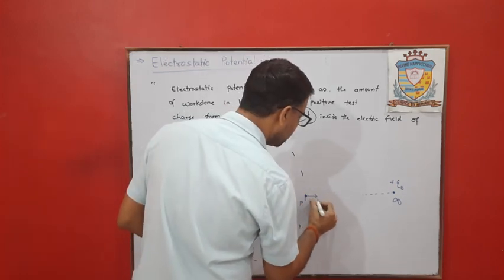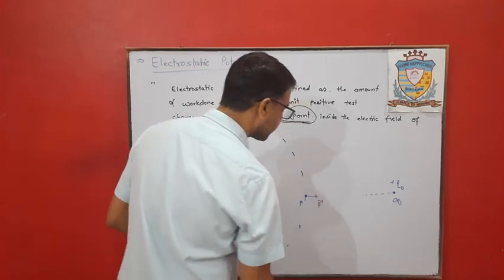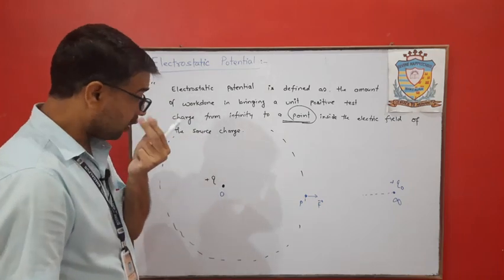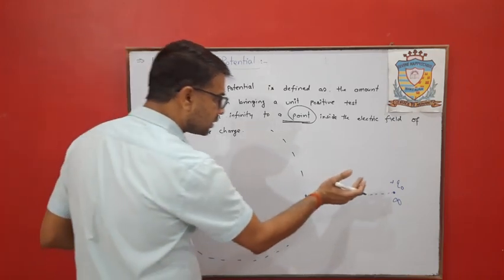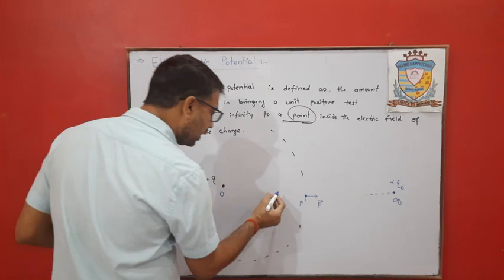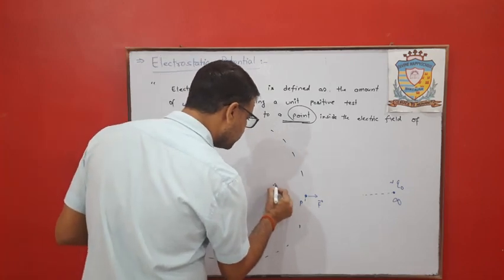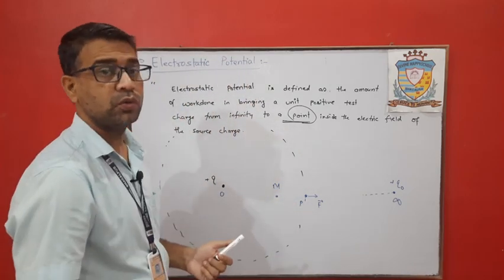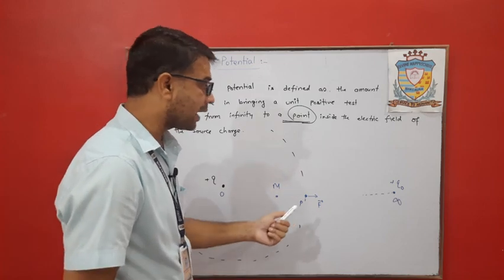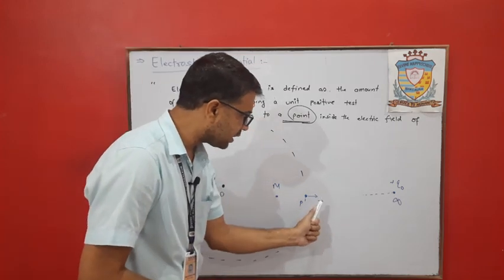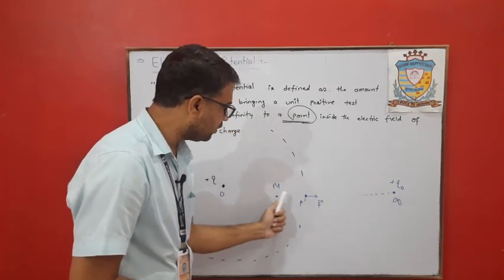So this is the direction of force. Now if we want to move this test charge toward point M, we have to do some extra work to move the test charge Q naught from P to M.